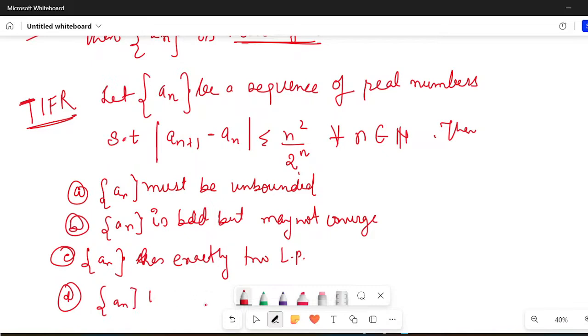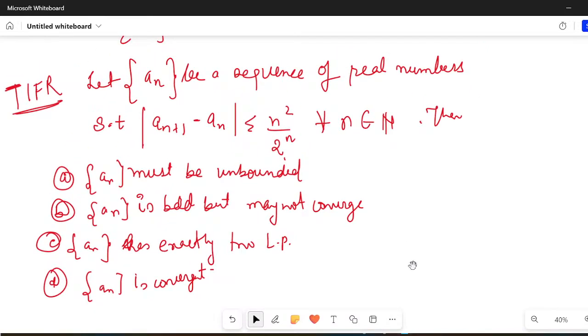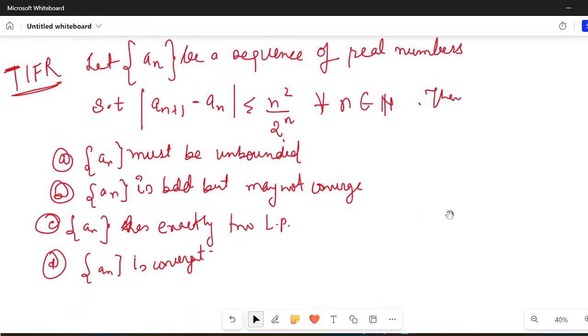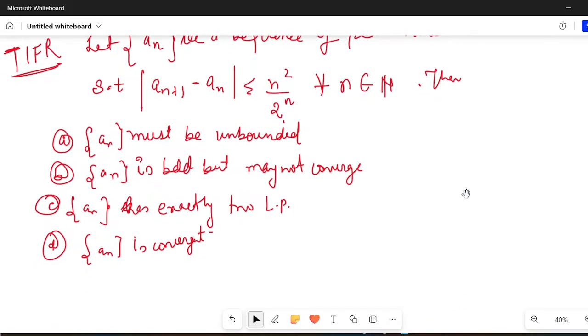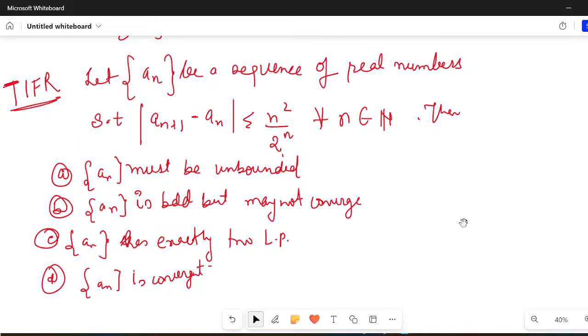What do you think the answer would be? See, all these questions are given to you in the exam because they know those are not the questions that people usually prefer. So basically TIFR is meant to make your life difficult, but I'm here to make your life easy. So let us do this particular question. I hope you have noted the question. Now I'll try to solve this question that was asked in the TIFR examination.